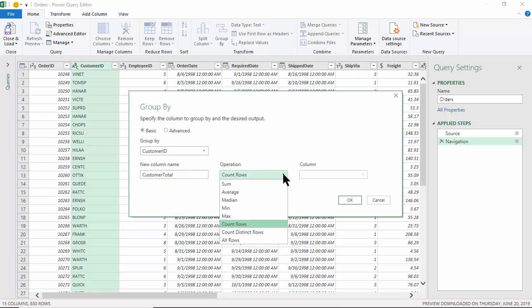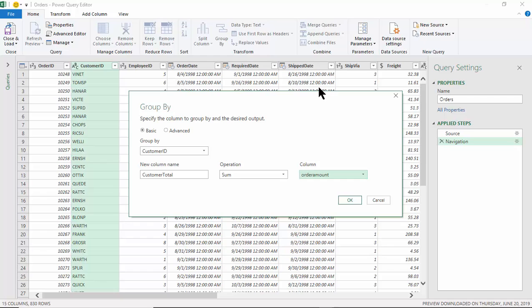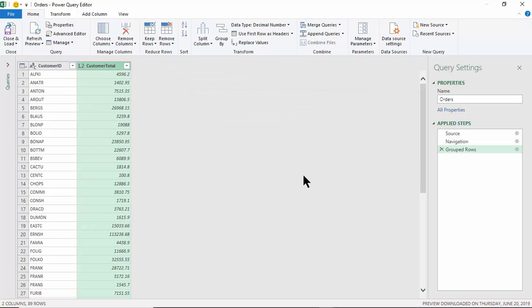And then I can do different math with that. We'll do a sum. And the column that I want to sum is the order amount. So we're grouping it by the customer ID, which will give us a subtotal for each customer ID. The field is going to be called customer total. I want to do a sum, and the field I want to sum is order amount. Now notice how it summarized the data.